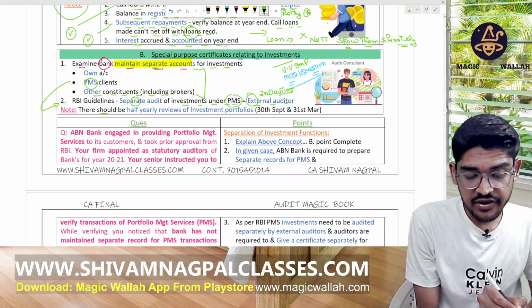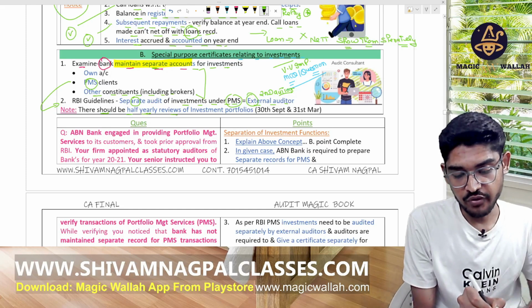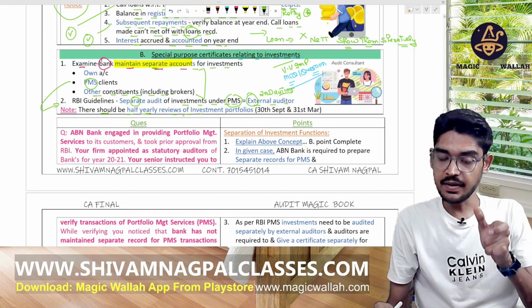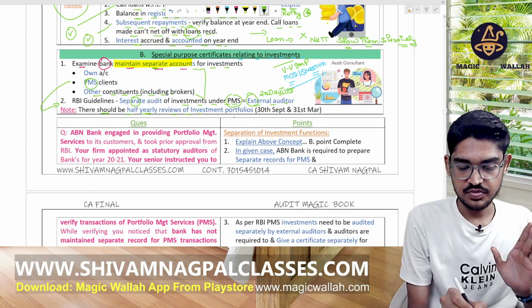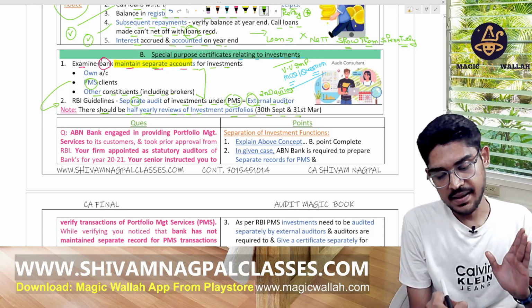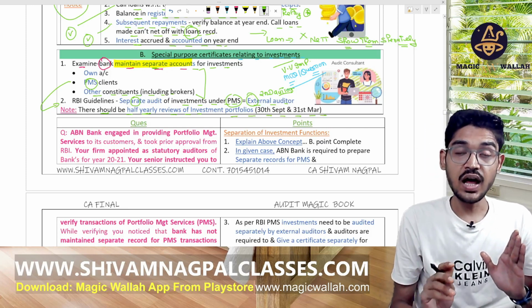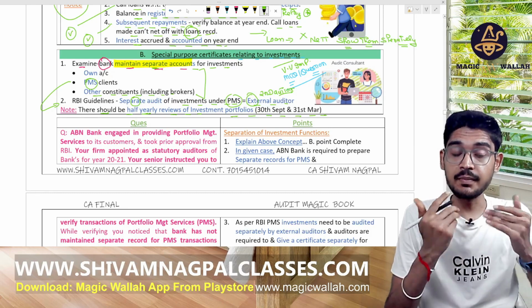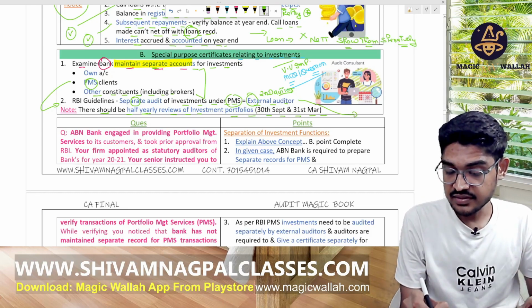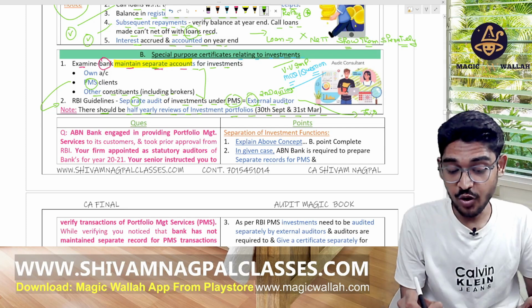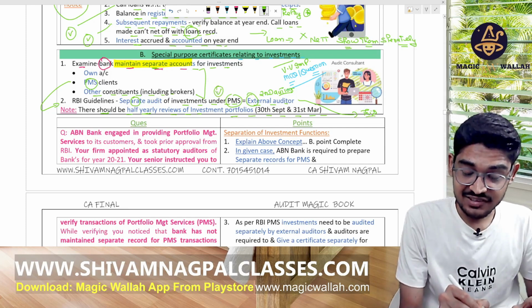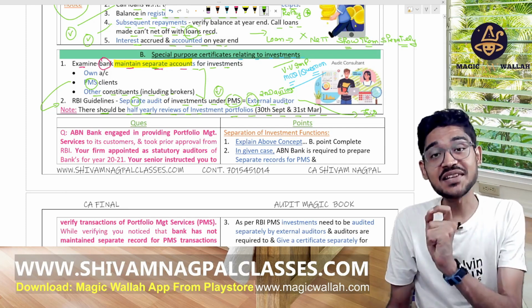There should be half-yearly reviews of the investment portfolio, on 30th September and 31st March, for the investment made by the bank. The auditor who is doing the audit for the bank will demand this certificate. He will not do this audit. This will be done by the external auditor.